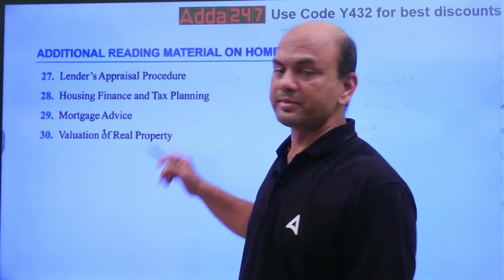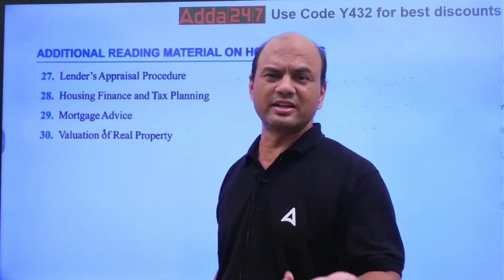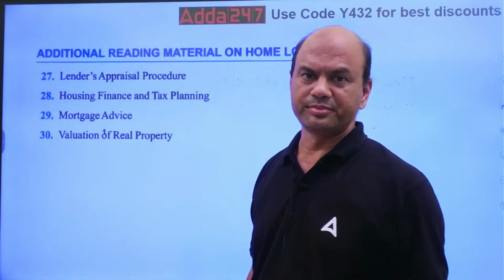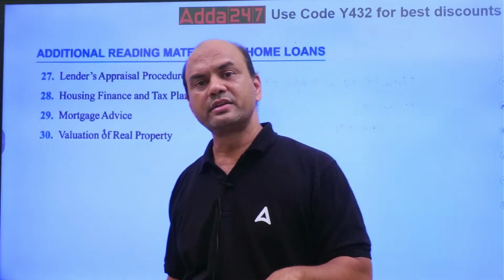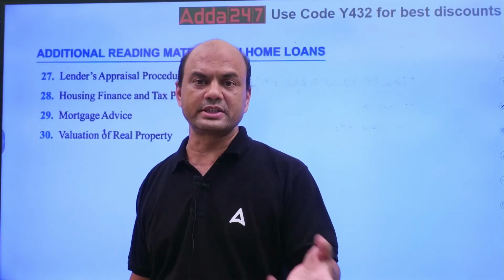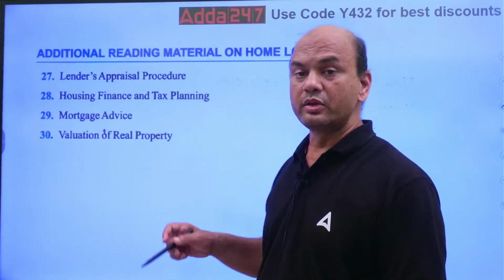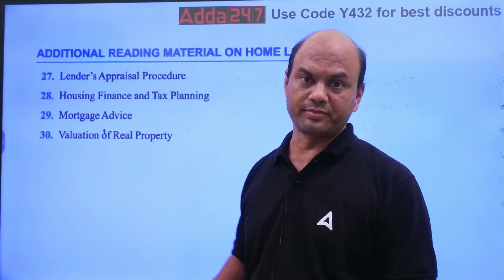Housing finance and tax planning. What are the various tax brackets which we get? Now under the new section 115BAC, almost everything is gone. Where is it used? Housing interest. Which section is used for housing interest? Under the new tax scheme, what are the advantages which are there, and which are not there?